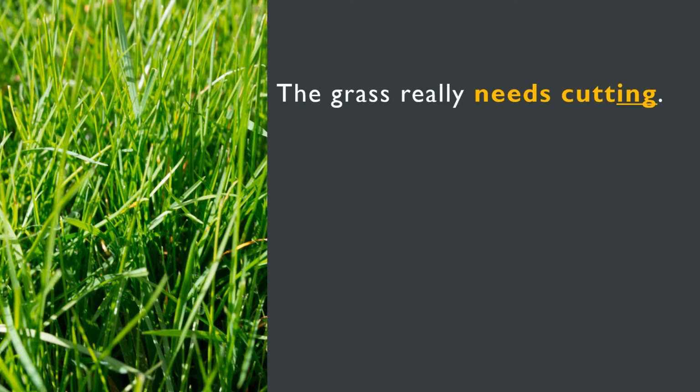So imagine it's springtime. Winter has ended and you go out into your garden and the grass is just like a jungle. So I imagine you'd say something like, oof, the grass really needs cutting. So here we've got the active form of need with ing. We use this when we don't want to say exactly who needs to do the action, but we know that the action needs to be done. So for example, the grass needs cutting, the windows need washing, the laundry needs doing.